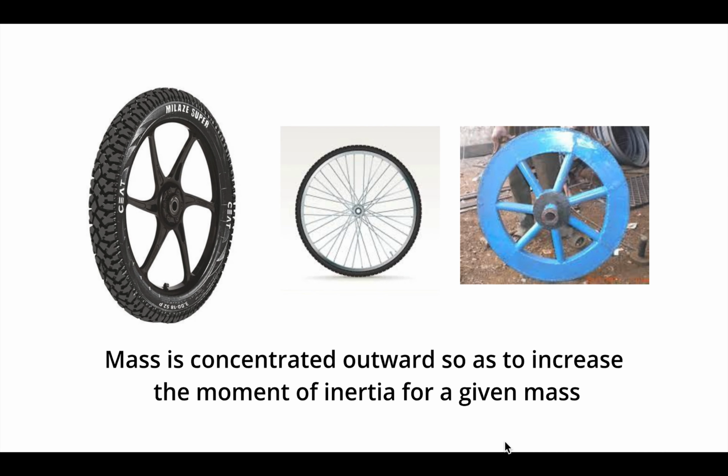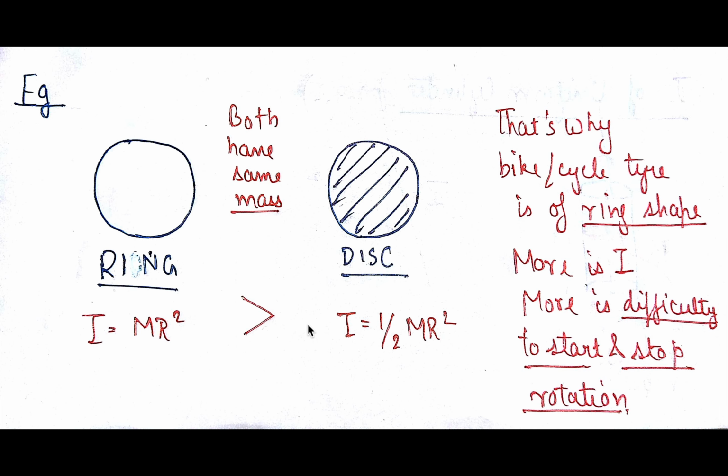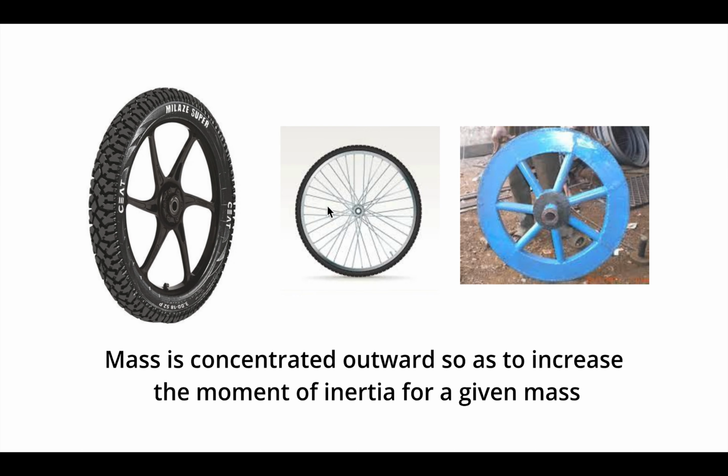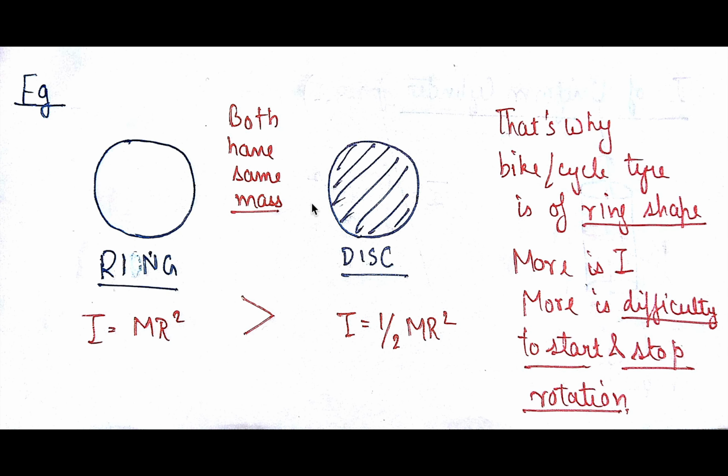Do you remember in the last video we saw why bicycle tires are made like this? It is because we have to give a large moment of inertia for the same mass. So let's say this is a ring, and what if the tire was a solid disc? Why is it kept as a ring shape? You can see that for the same mass, the ring has greater moment of inertia, that is MR square, compared to the disc, that is half MR square. The moment of inertia decreases by almost 50%. So that's why the bicycle tire is ring shaped.